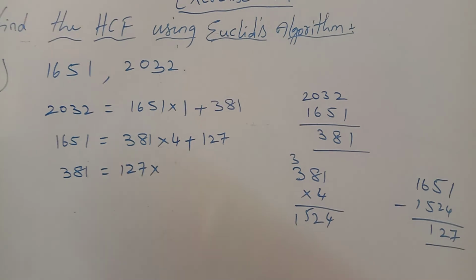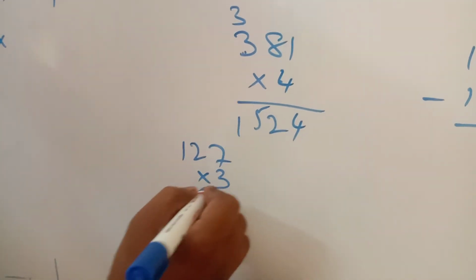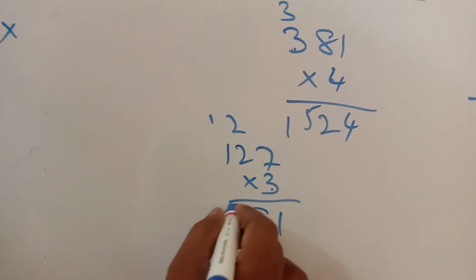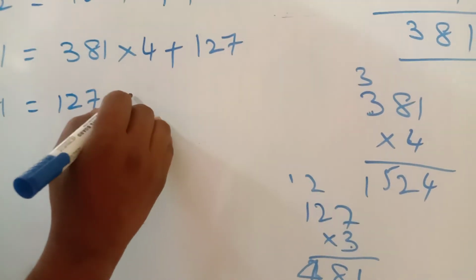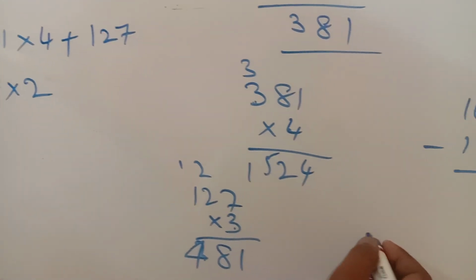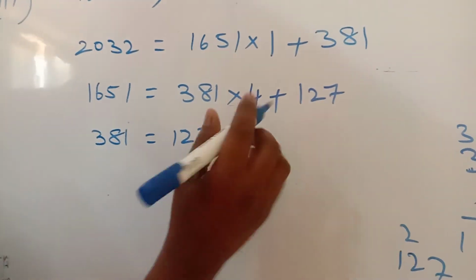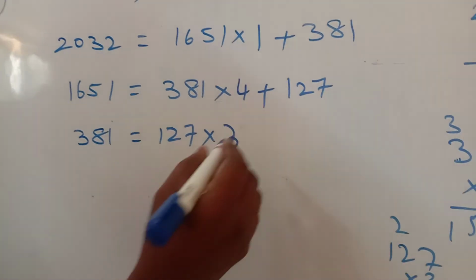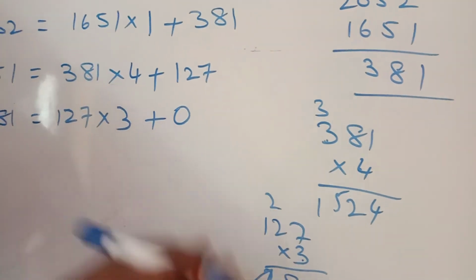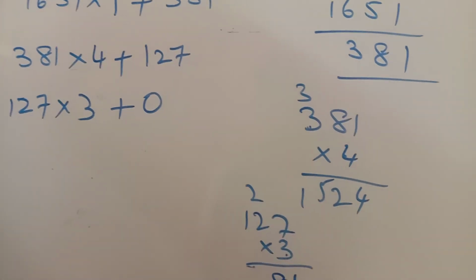127 table, 381 how many times? So you can check with 127 into 3. 3 sevens are 21, 3 twos are 6, 7, 8, 3 ones are 3, 4 you are getting 481. So you can consider as a 2. 127 into 2 you are getting, sorry, I think you are getting 3 twos are okay. 3 times you are getting, 127 into 3 you are getting 381. So the remainder is 0. So here you are getting a remainder as 0. That is nothing but 3 sevens are 21, 3 twos are 6, 7, 8, 3 ones are 3, 381 you are getting.